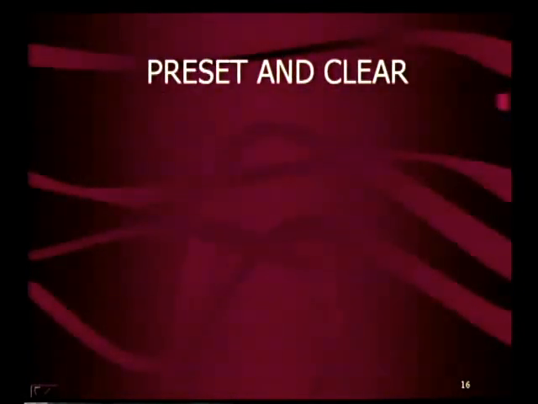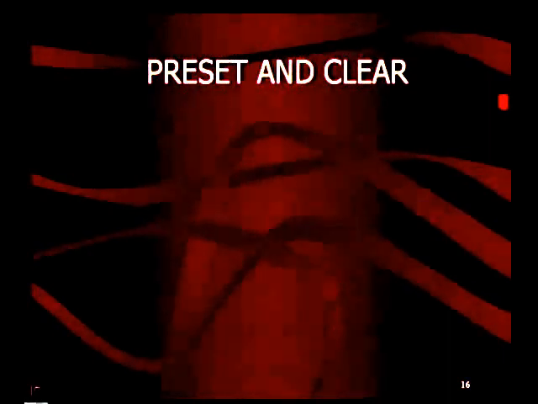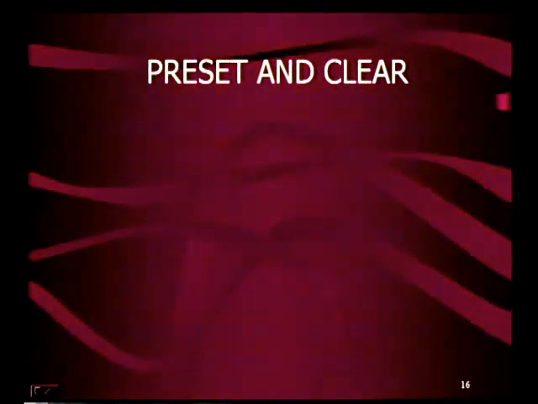Now let us see preset and clear inputs. The flip-flops, that means SR flip-flop and D flip-flop, what we have seen just now, and also we have seen the timing diagrams. Whenever you switch on the flip-flop, the output Q may be low or may be high, we can't say exactly.